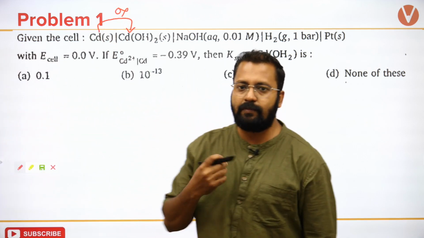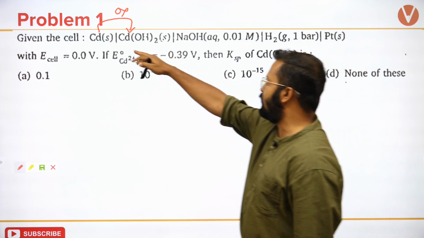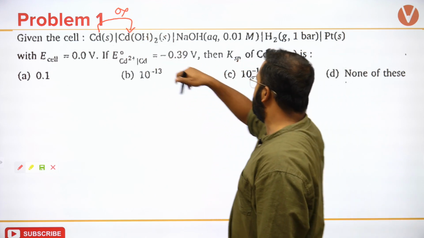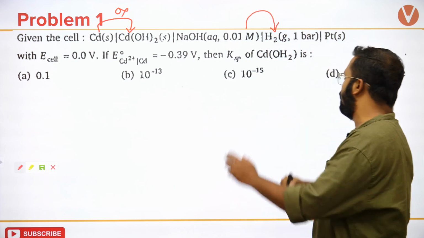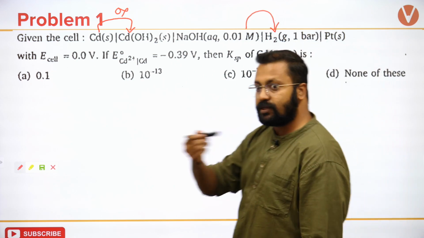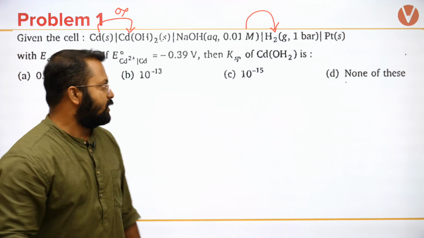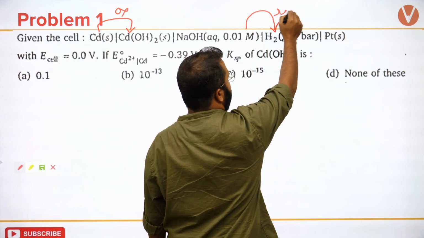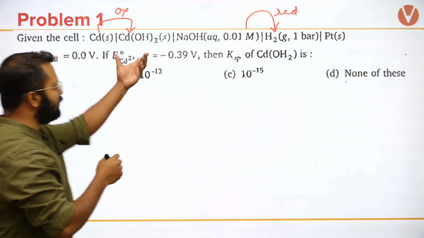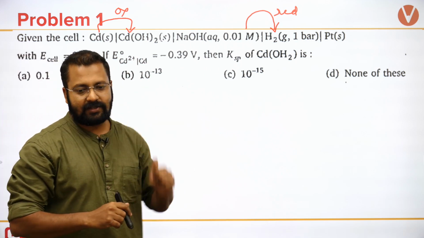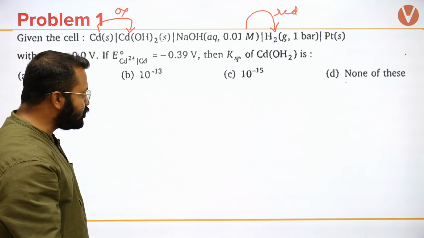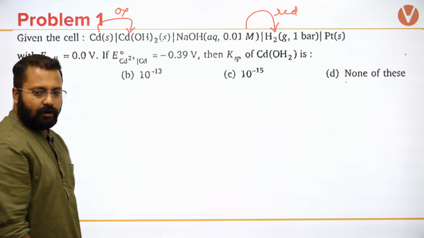You can see that hydrogen is being created, so hydrogen must be created from H+ ion. So this is reduction. Also we know that whatever is written on the left hand side is oxidation, whatever is written on the right hand side is reduction.